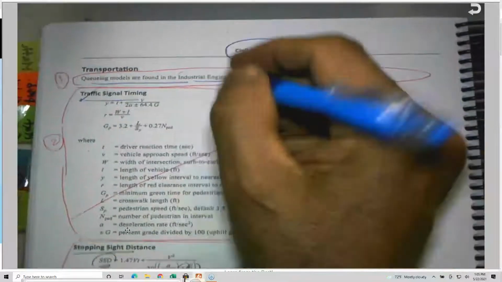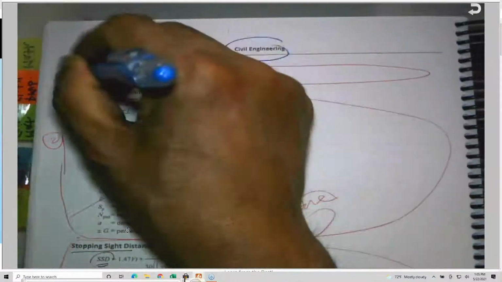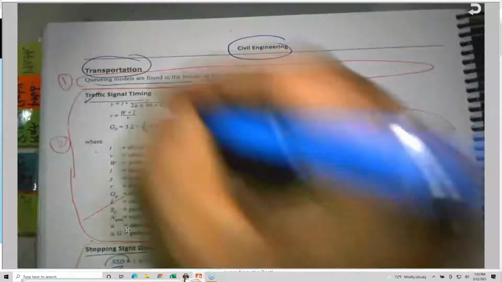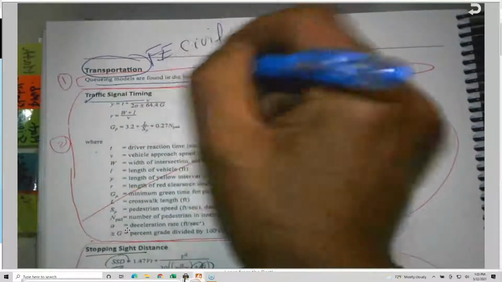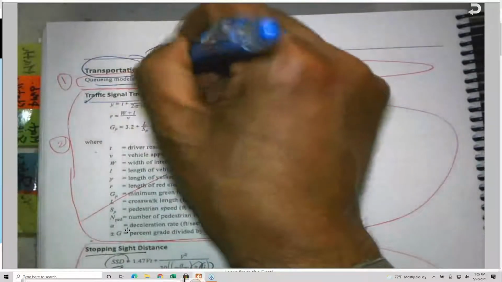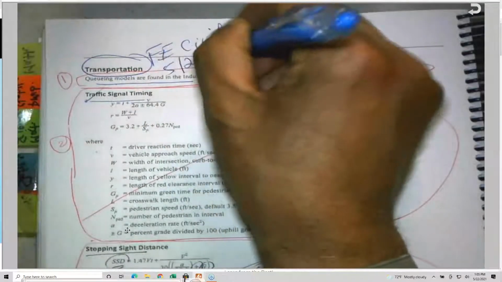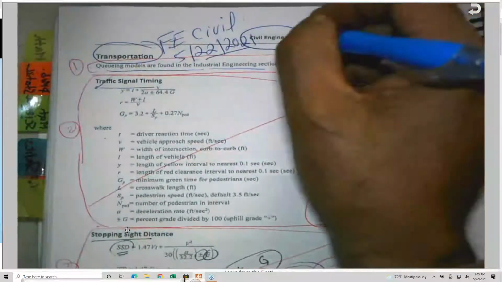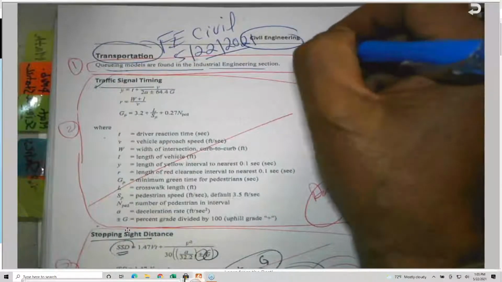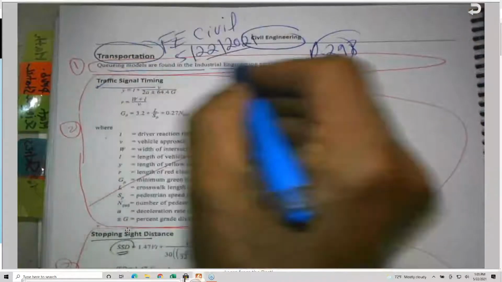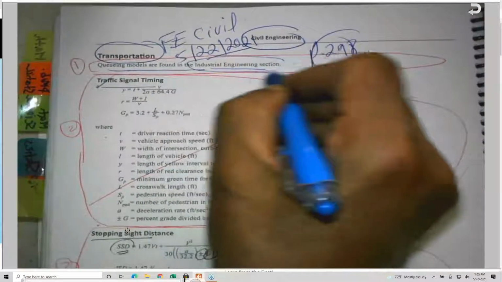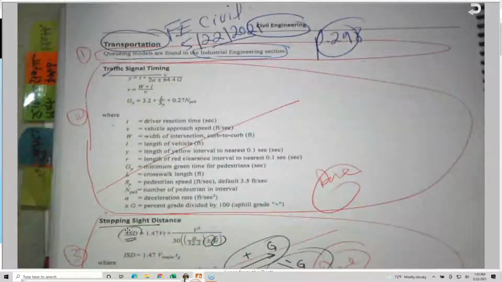So welcome everybody. This is a transportation lecture for the FE, and today is May 22nd, 2021, and this is Dr. Mansour again. So the transportation started on page 298. There is one section here referring to the industrial engineering section, which I will talk about later on.